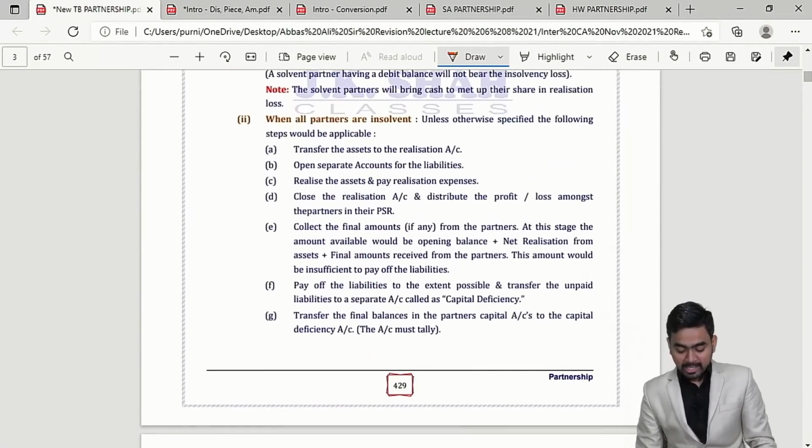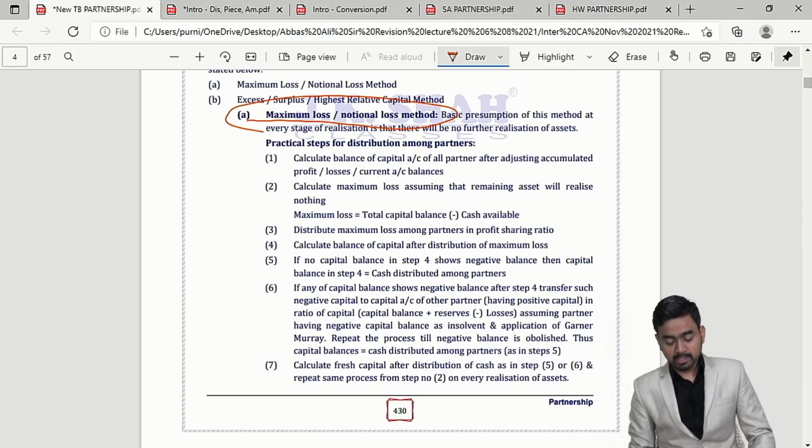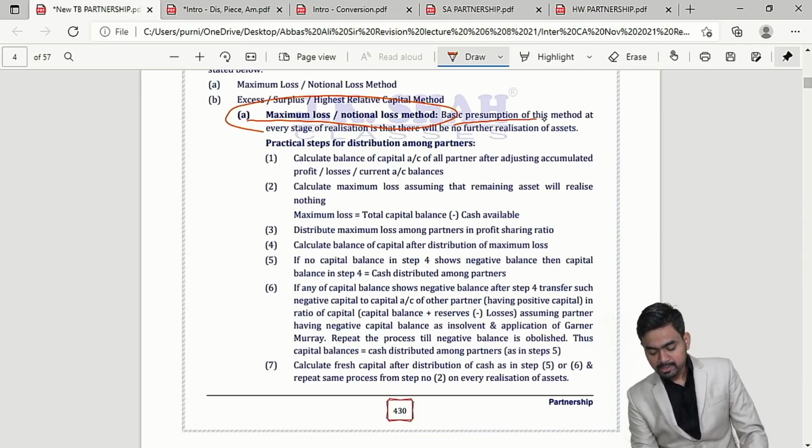Yes. Now my dear students, on the screen, maximum loss method. Here the basic presumption is what? In this method, at every stage of realization, we will presume that there will be no further realization of assets.